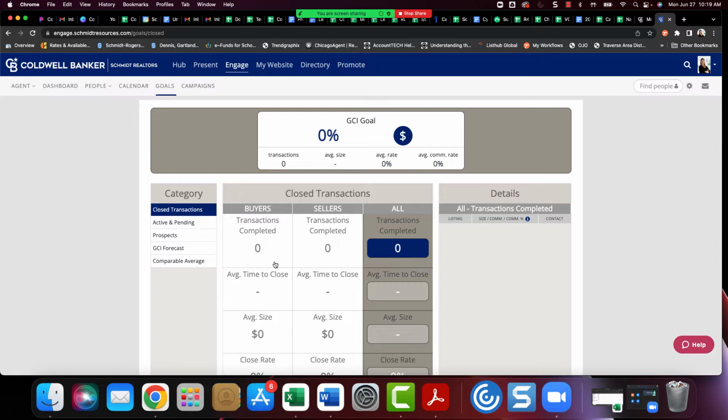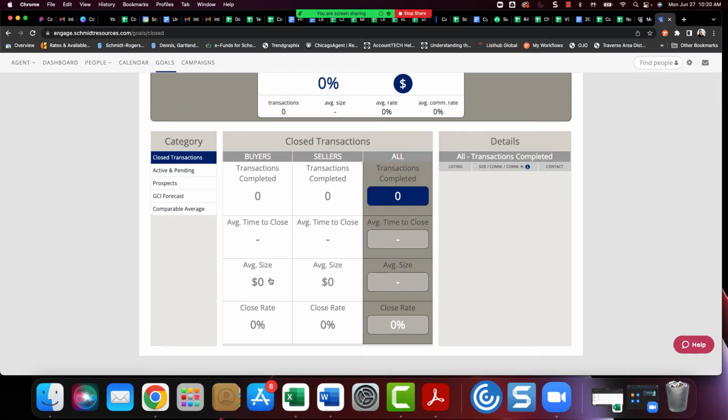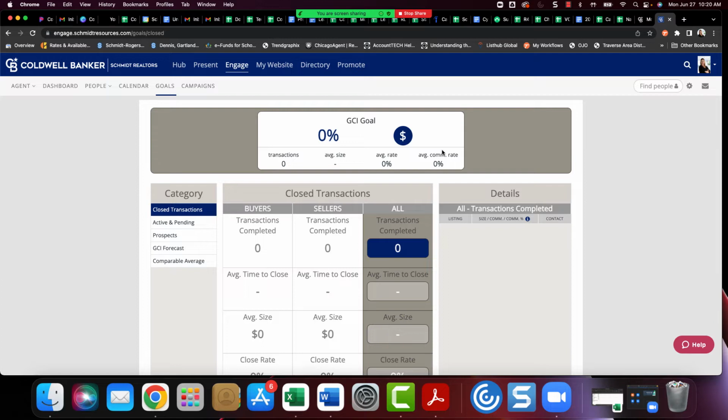It would tell them how many were buyers, how many were sellers, their average time to close, their average sales price, and the close rate. Plus it lists out all the details here, and it will track where they're at on their goal.